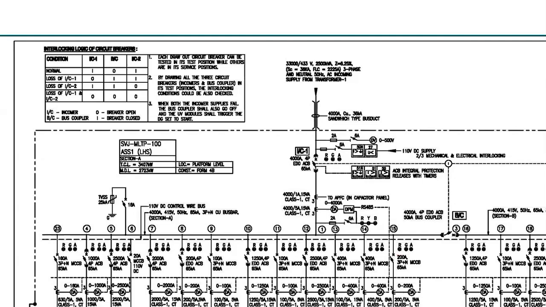Now in future, what happens? My building is fully operational now. I need that much current to handle. Then you take out that 3200 ampere release, keep it as a spare, and feed your 4000 ampere short circuit release. This is also possible. So these things are essentially required while designing the electrical system for any type of services.